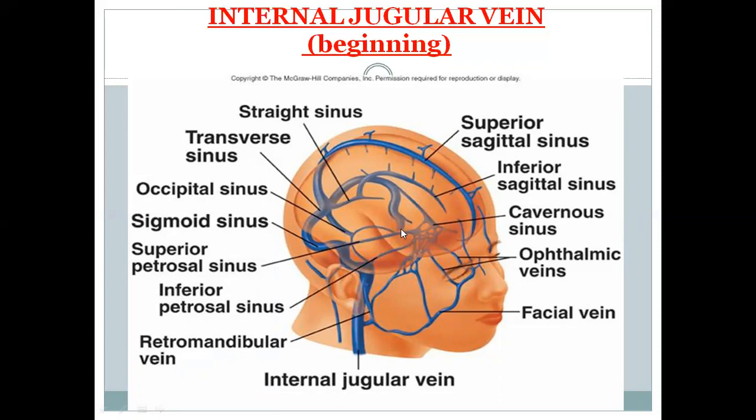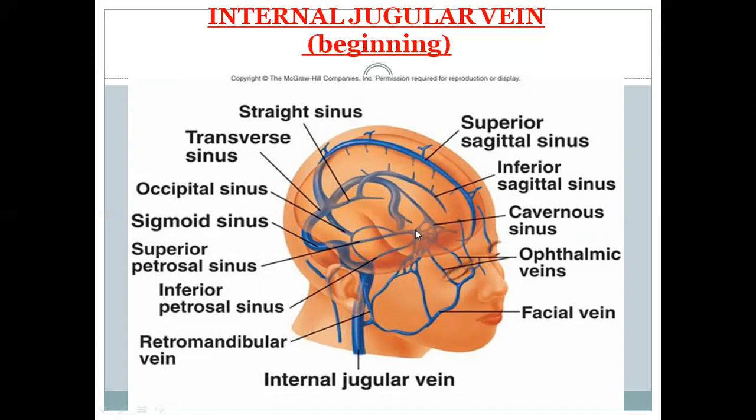So this is a cavernous sinus on each side of the sella turcica. In the mid, we have the pituitary gland. On each side of the sella turcica, we have a cavernous sinus.